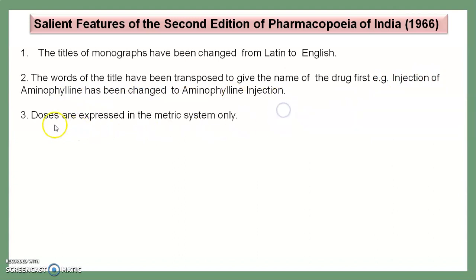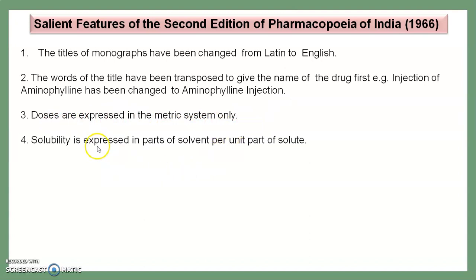In that way, doses are expressed in the metric system only. The imperial system is not used. Solubility is expressed in parts of the solvent per part of the solute. That means terms like sparingly soluble and freely soluble are not used.